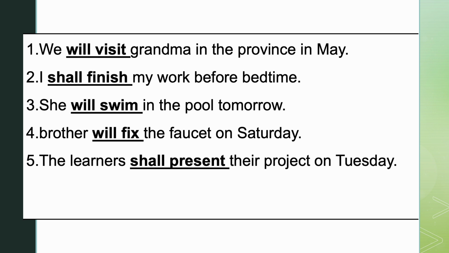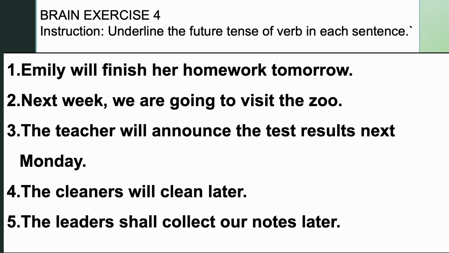Okay, so those are the future tenses. So as I told you a while ago, the future tense or the simple future tense of a verb expresses an action that will take place in the future. It is formed by using will or shall and of course the base form of the verb. Okay, did you understand? Very good.